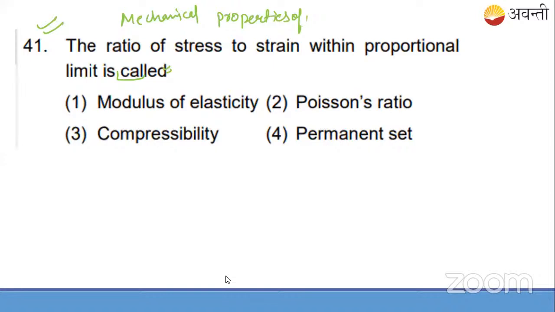What is stress upon strain? Answer it. Okay, I'm ending it.